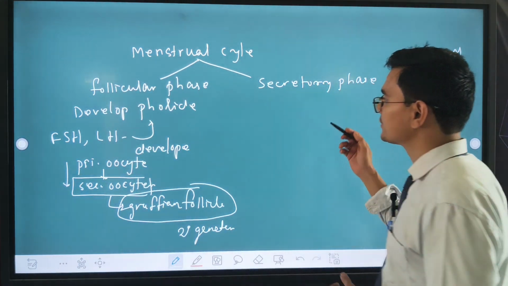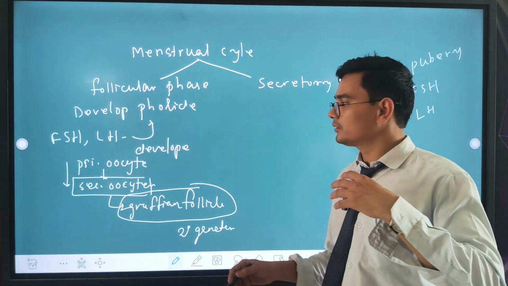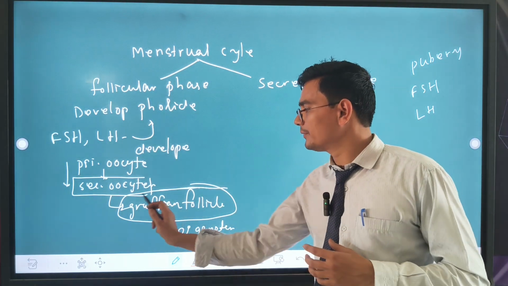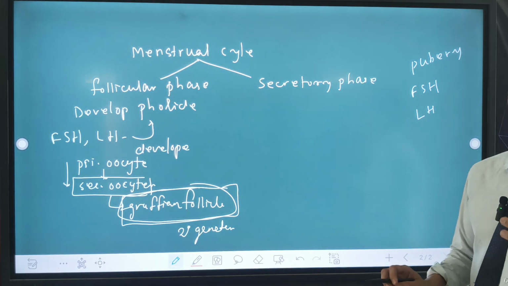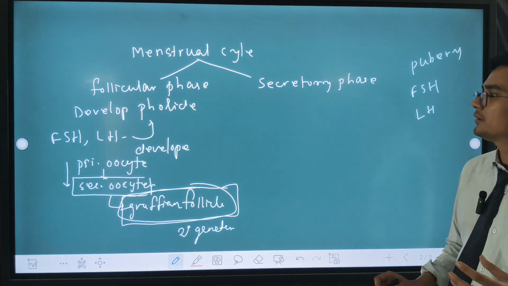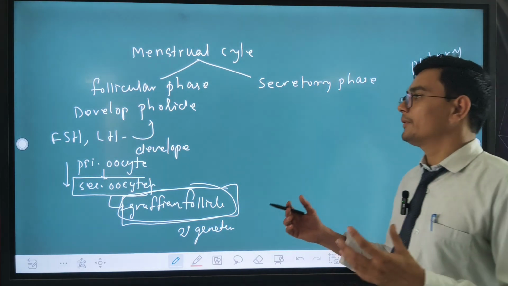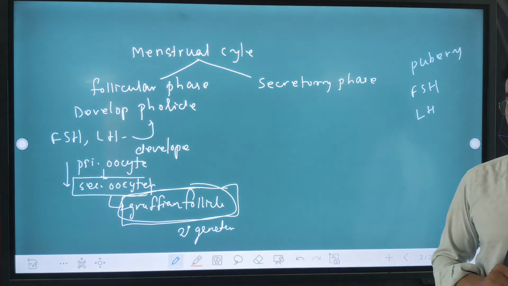In the secretory phase, after the Graafian follicle ruptures and the ovum is released, if the ovum is not fertilized, the uterus lining degenerates.